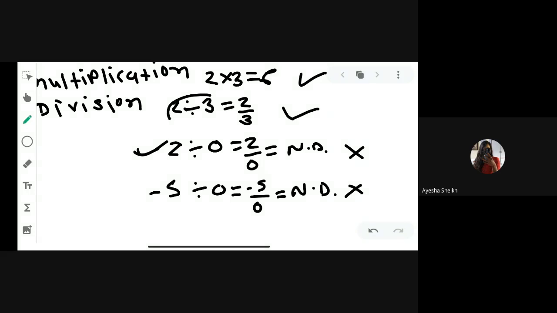In some cases, if we take the example of 2 divided by 3, what is the answer? 2 by 3, right? So 2 by 3 is a rational number. So in some examples, we can say that under the division, rational numbers are closure. But totally we can say that rational numbers are not closure under the division. Clear, all of you? Yes, sir.